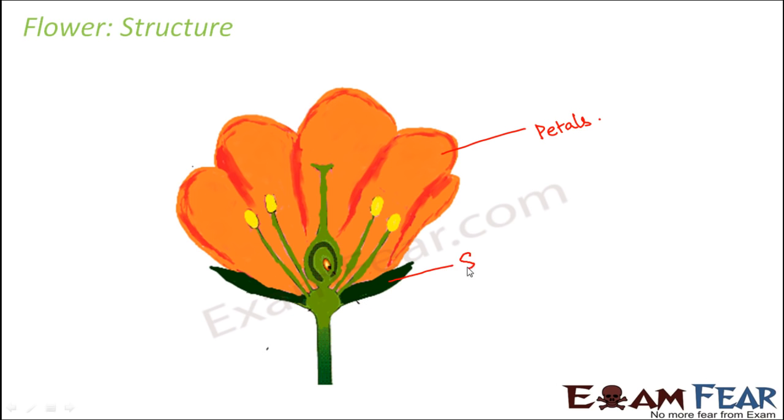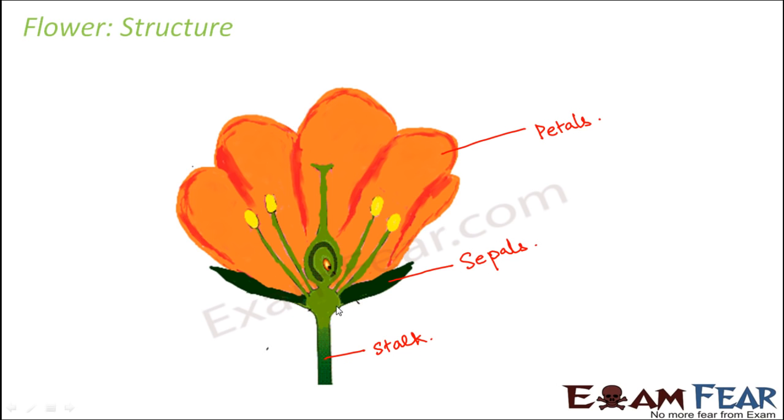These green colored structures are called sepals. This slender tube-like structure which holds the entire flower together is known as the stalk. So this is the stalk of the flower.